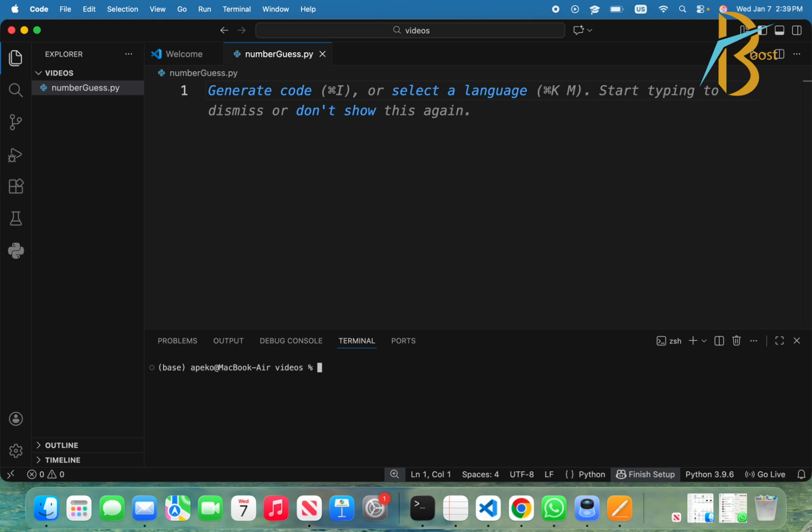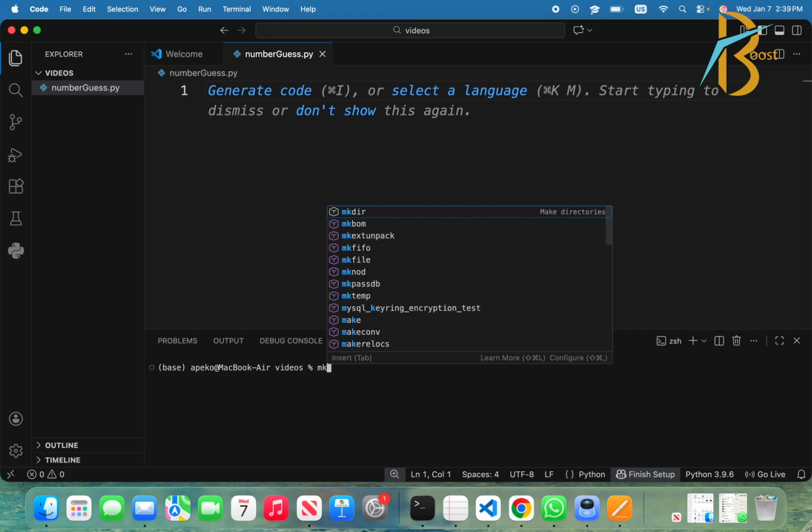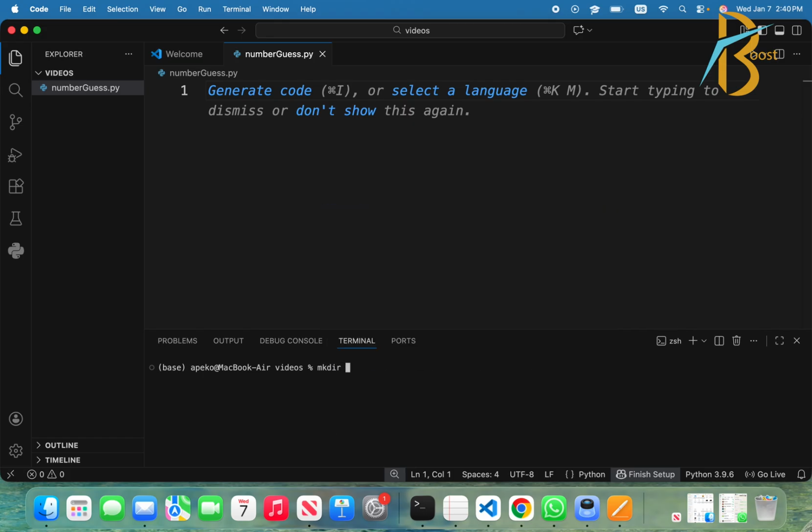here you just have to go to your desktop. I'm already on my desktop, and you create a project with mkdir there. Then you create the project folder, which is Python project. I'll call it Python projects.